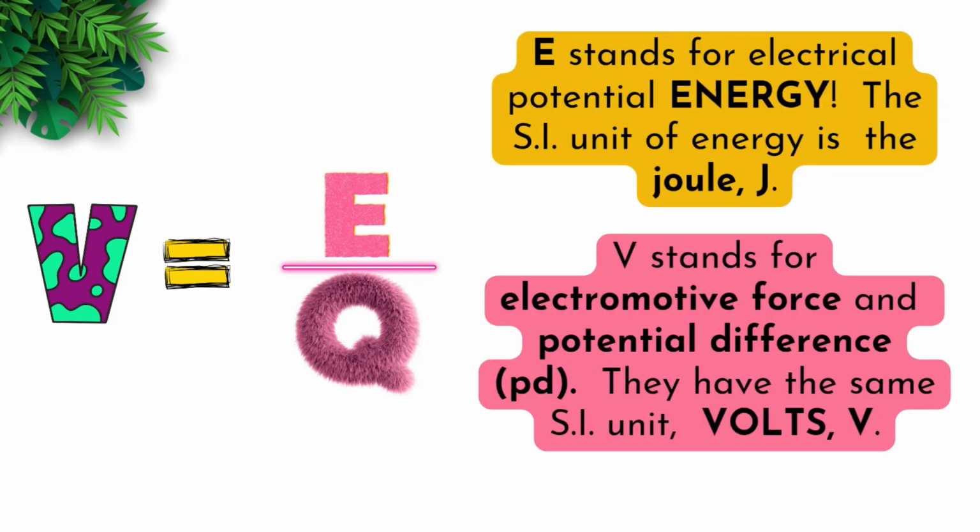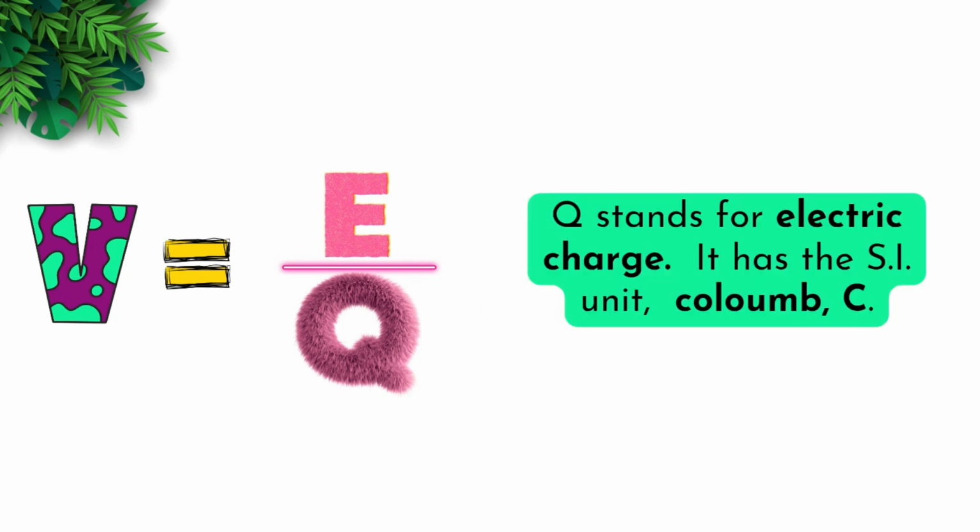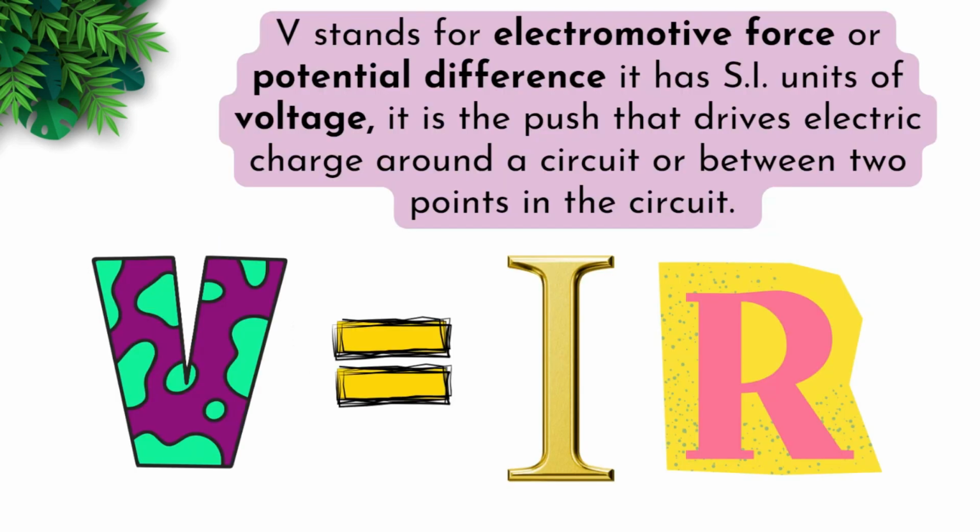E stands for electrical potential energy. The SI unit of energy is the joule. V stands for electromotive force and potential difference. They have the same SI unit, which is volts. Q stands for electric charge. It has the SI unit of coulomb. V stands for the electromotive force or potential difference. It has the SI unit of voltage, and it is the push that drives electric charge around a circuit or between 2 points in the circuit.